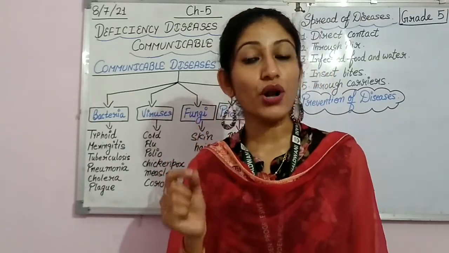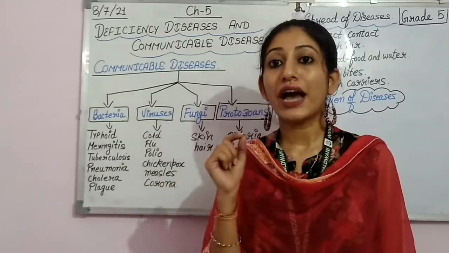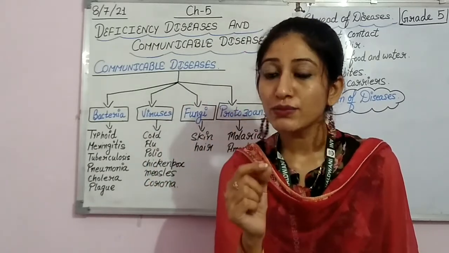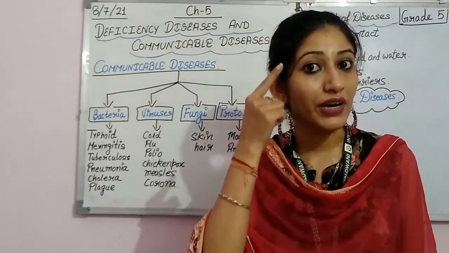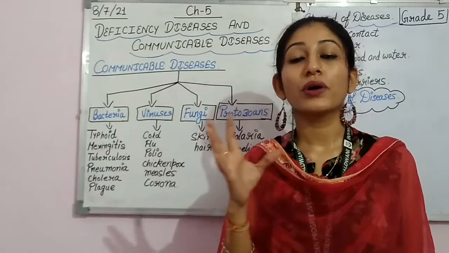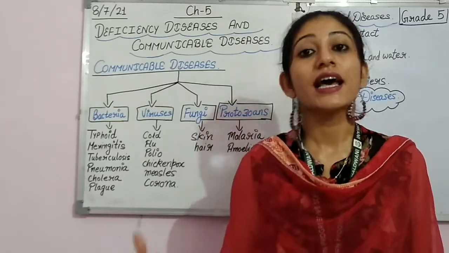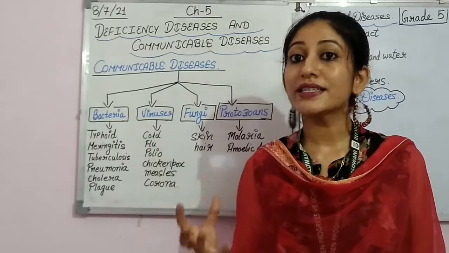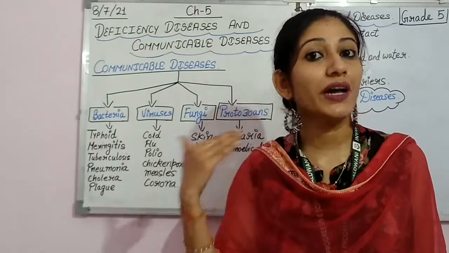Micro means small, organisms means those who have life. Such organisms are so small that we cannot see them with our naked eyes. Such microorganisms or germs spread diseases, and these diseases are very harmful because they spread from one person to another.